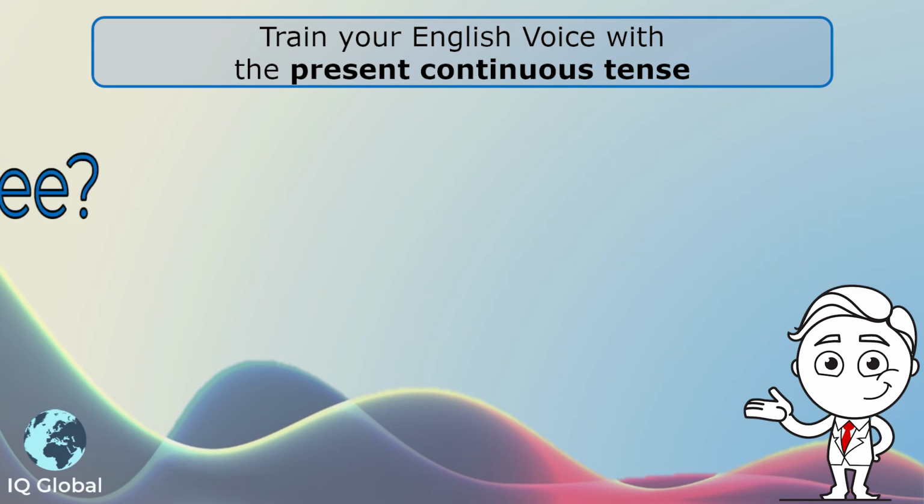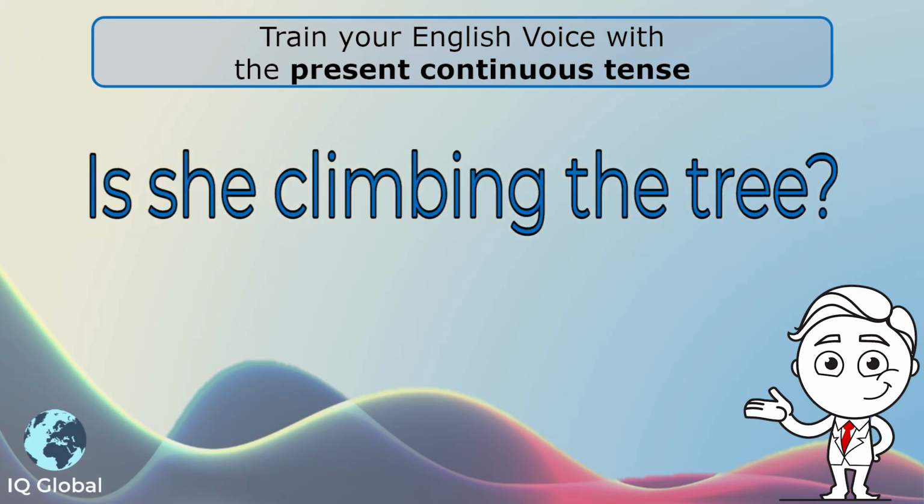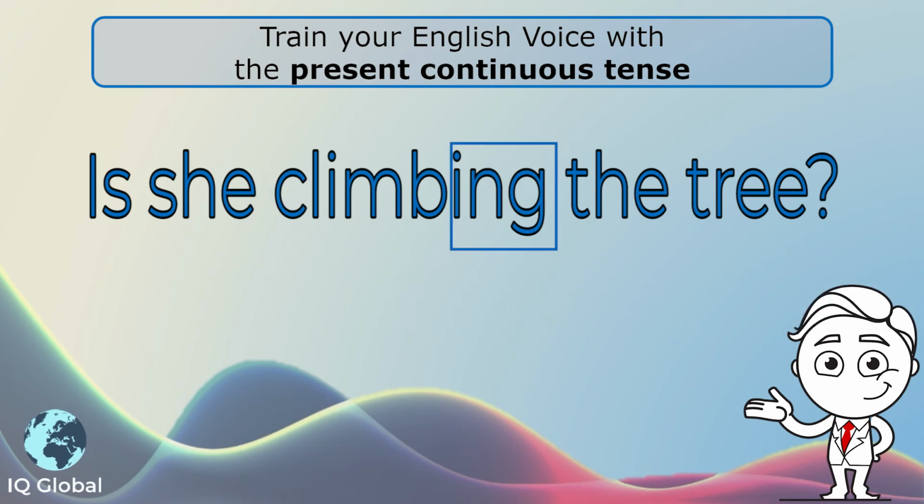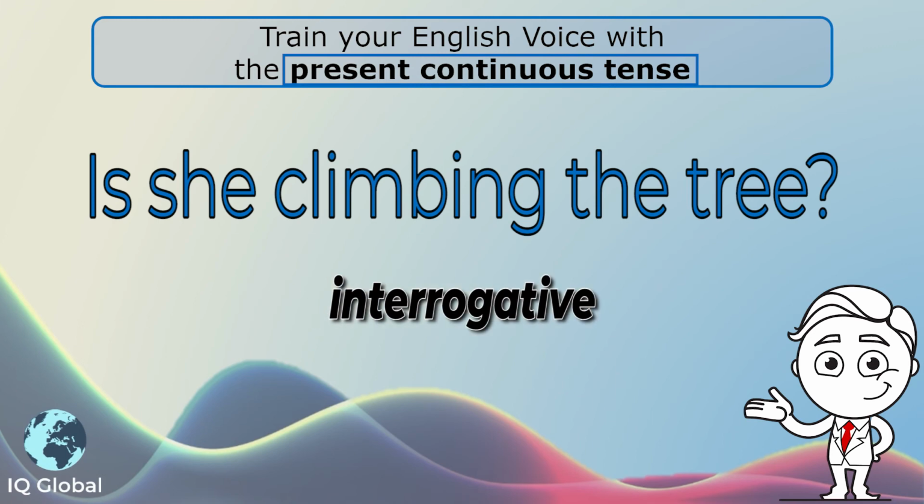For example, is she climbing the tree? We started it with is because our subject is she. We still added the ing to the verb, climbing. This is a question, so it is the present continuous tense in the interrogative form.